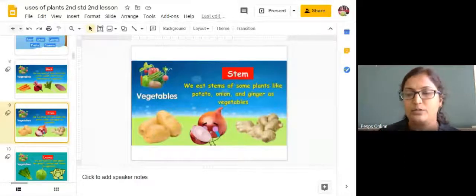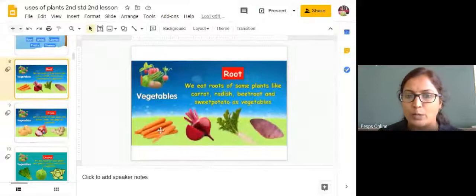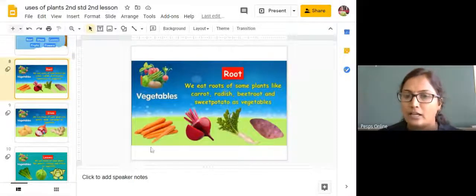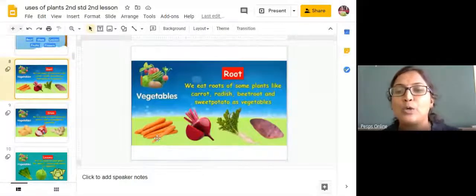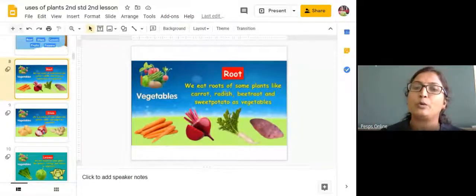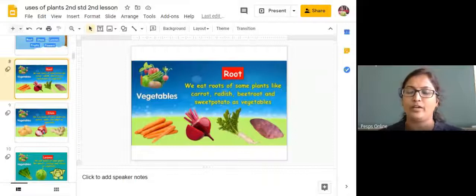If you observe the carrot as well as the potato, on the carrot you can see the growth of the root. Here the food which is produced in the plant leaf is going to be stored in the root part of a plant.